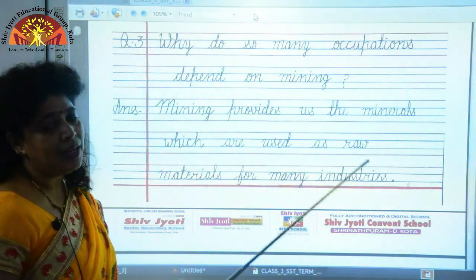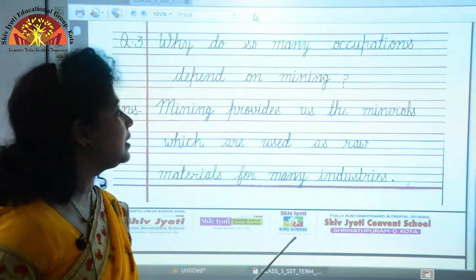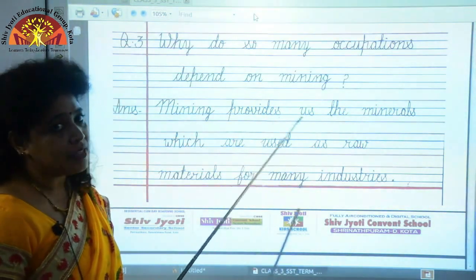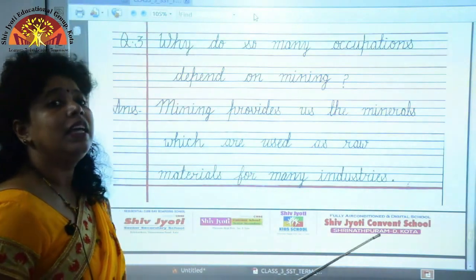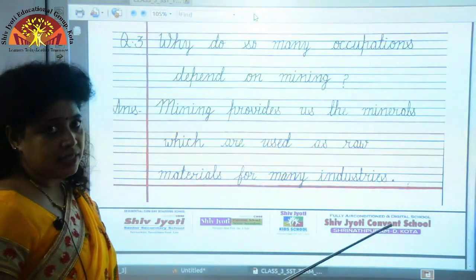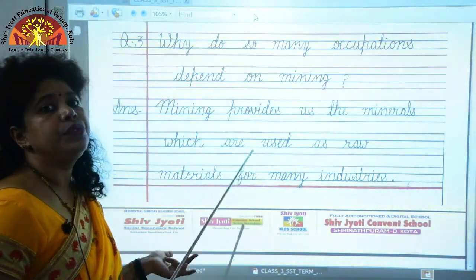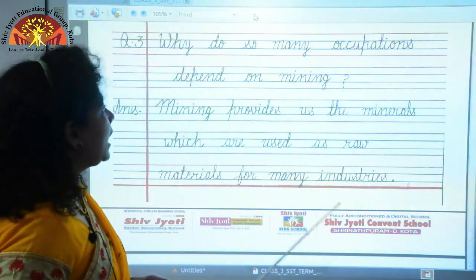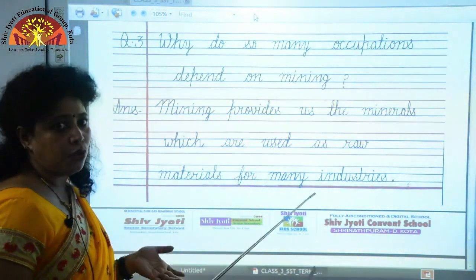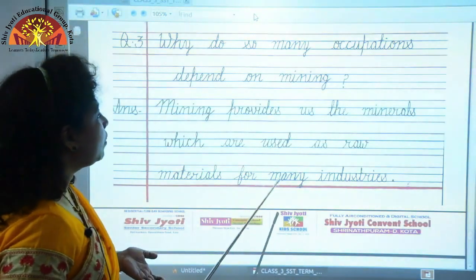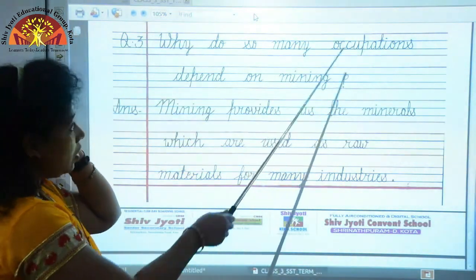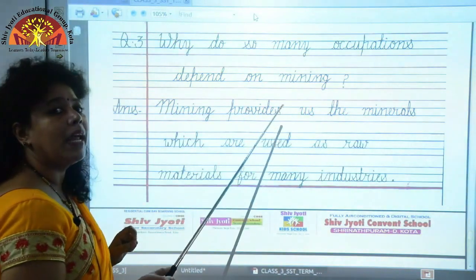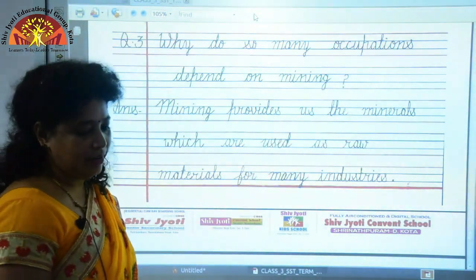Like for example, in automobile industries, metals are used as the raw material. In medical industry, petroleum is used as a base for various medicines. That is why mining is an important occupation and many occupations depend on mining for its raw materials.